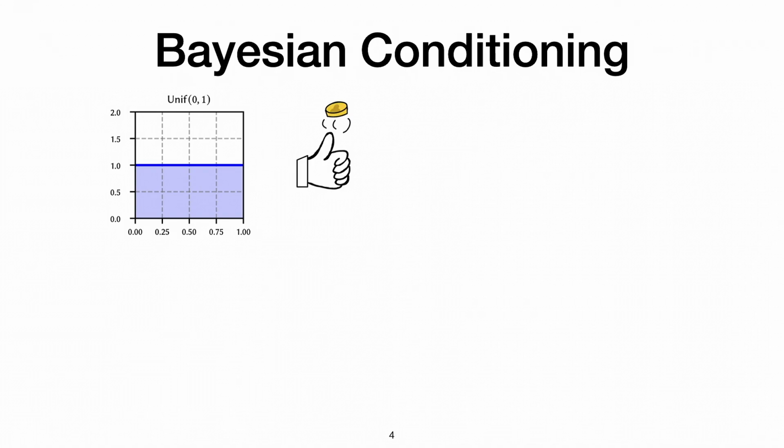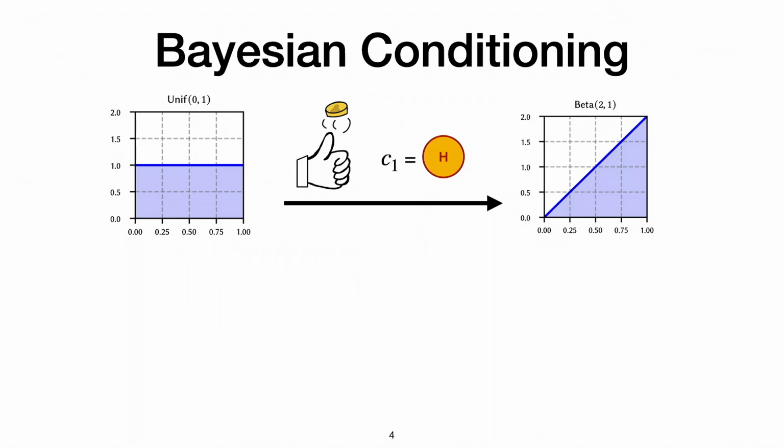Now, if I flip a coin, let's say I get back heads, and I'll call the coin C1. This changes my belief slightly because now I have one sample, and I'm more inclined to believe that it's more likely to return heads. Mathematically speaking, this updates my belief to what's called the beta 2-1 distribution, which says it's more likely to return heads.